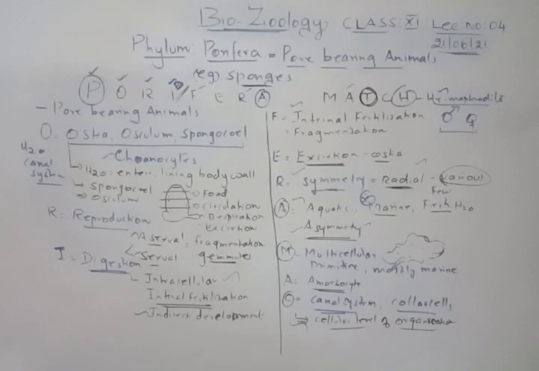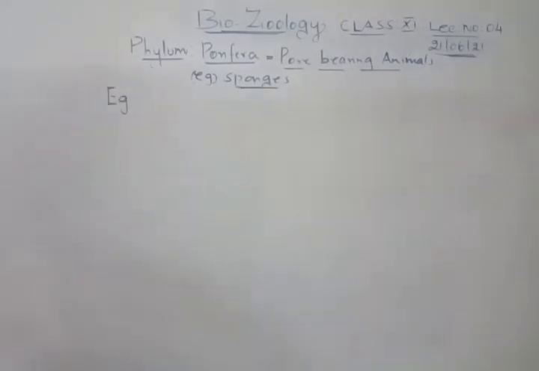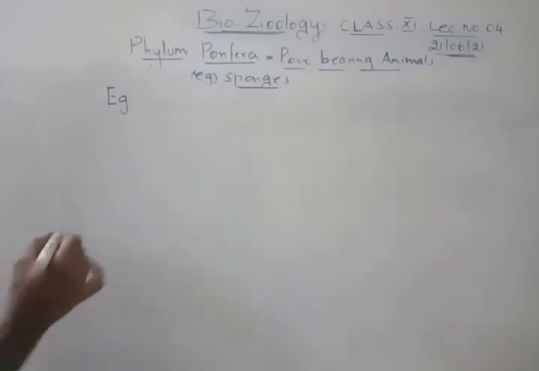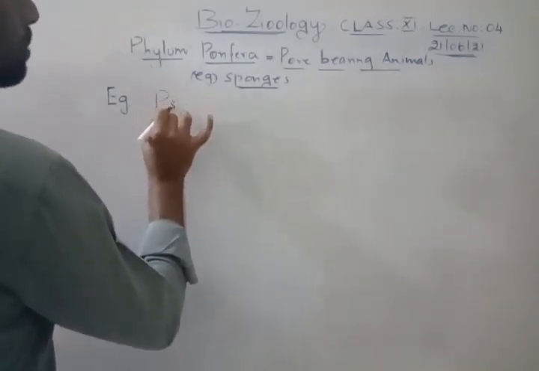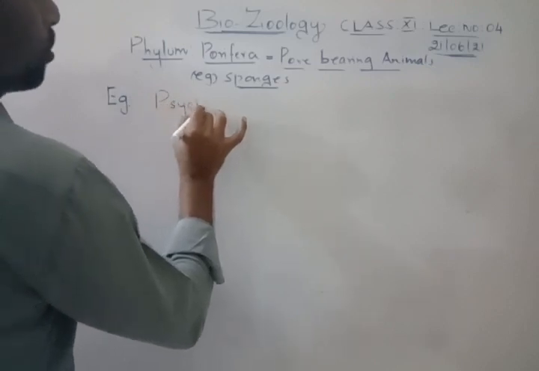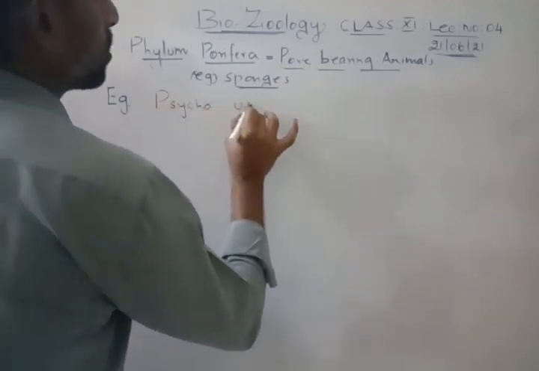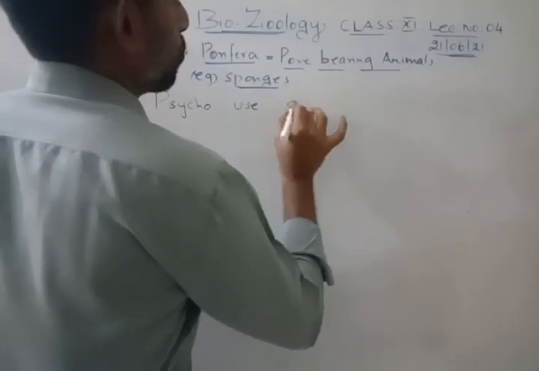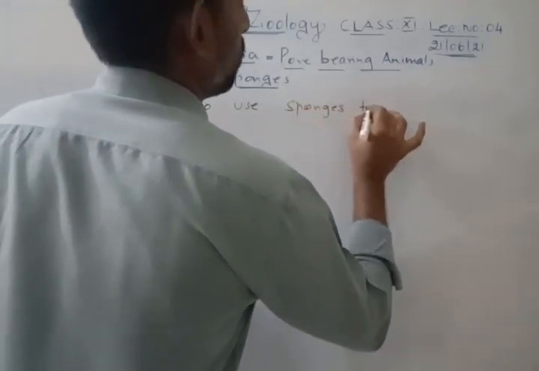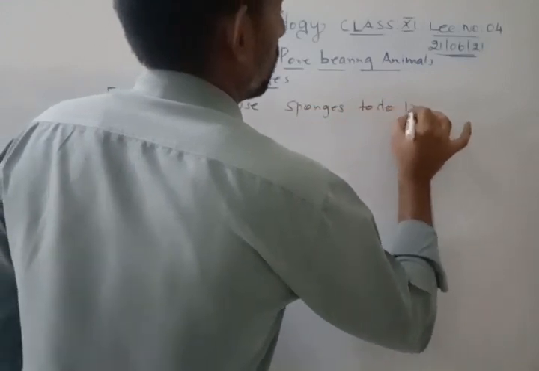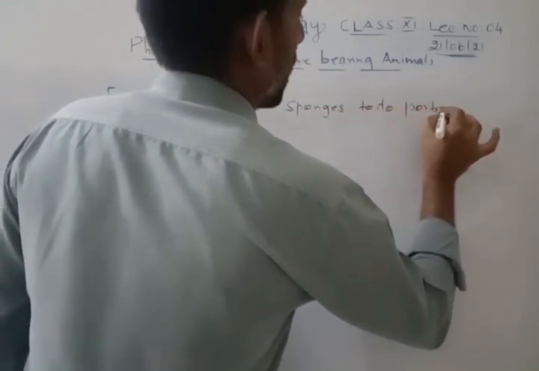Clear? Right. So now we will do the examples for Porifera. Now we will talk about the examples for the Porifera. I will give you a statement for you to remember. A very simple statement: Psycho uses sponges to do portraits.